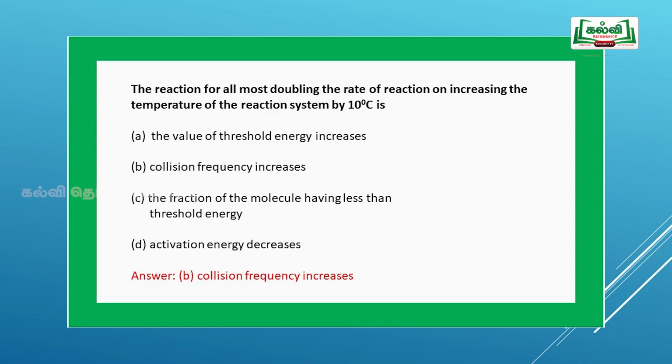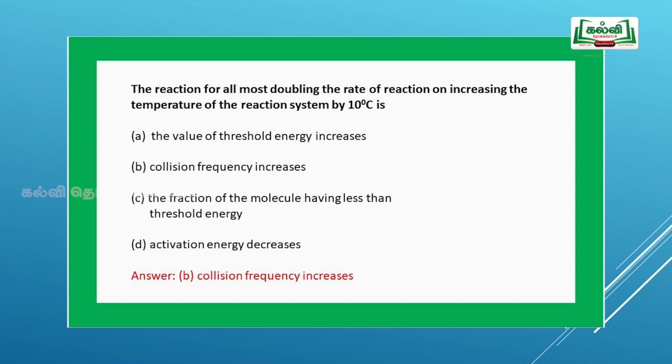The reason for almost doubling the rate of a reaction on increasing the temperature of the reaction system by 10 degrees Celsius. Option A, the value of threshold energy increases. Option B, collision frequency increases. Option C, the fraction of molecules possessing less than threshold energy. Option D, activation energy decreases.